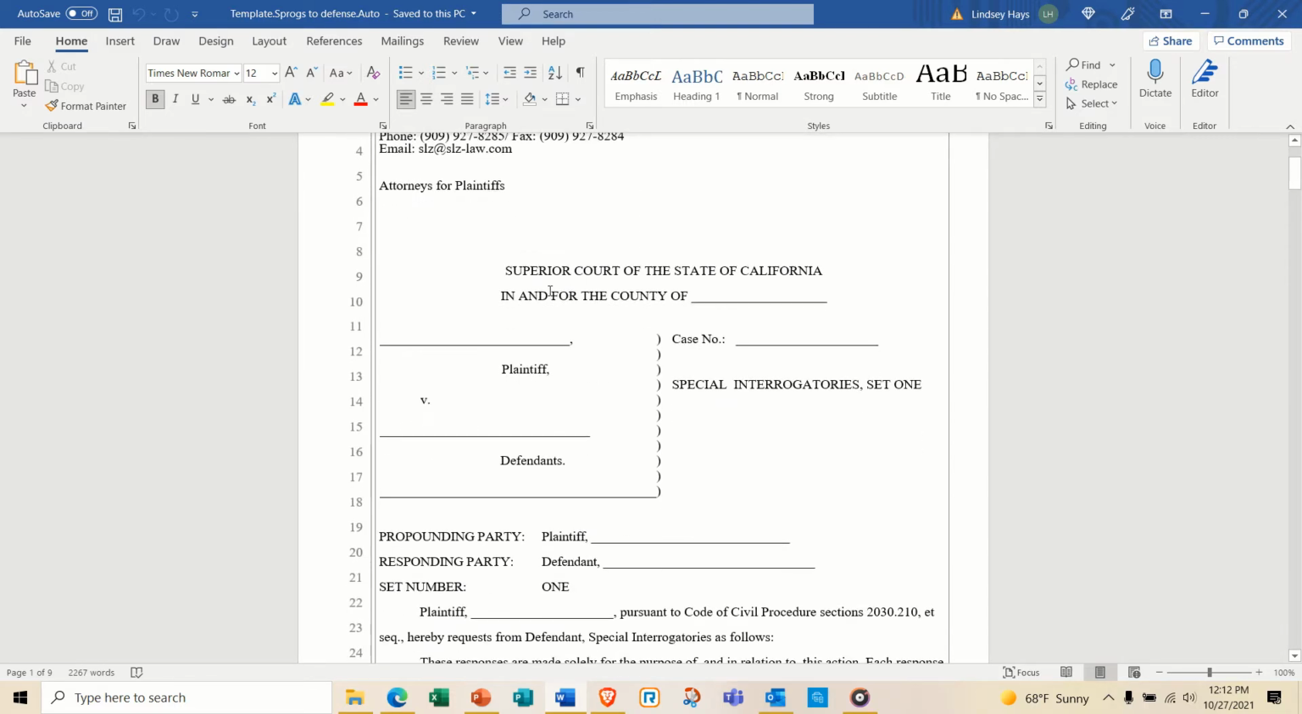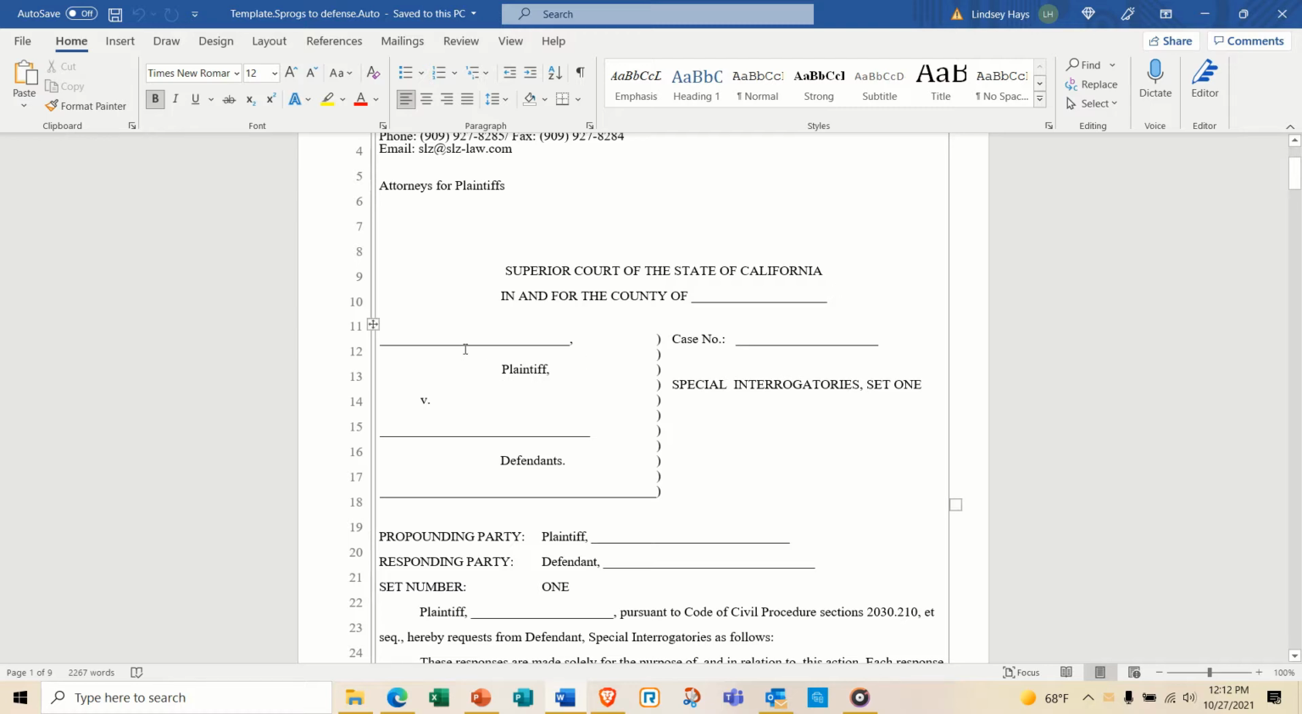As you scroll down, it will say Superior Court of the State of California in and for the county of, and that's the county that we filed the lawsuit and the complaint in. That'll be San Bernardino, it could be Riverside, it could be San Diego, Kern, Madera, Los Angeles, Orange County, whatever it is that we filed under, that's what you're going to want to put in capitals there.